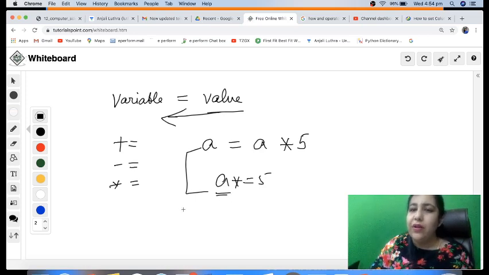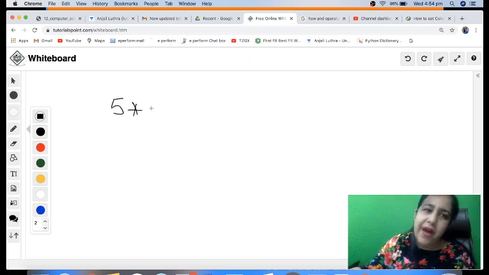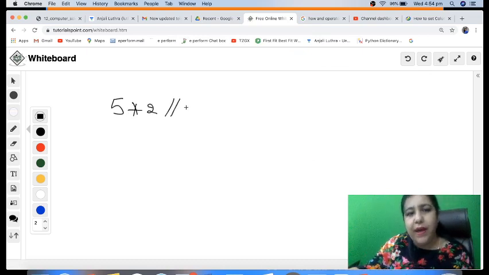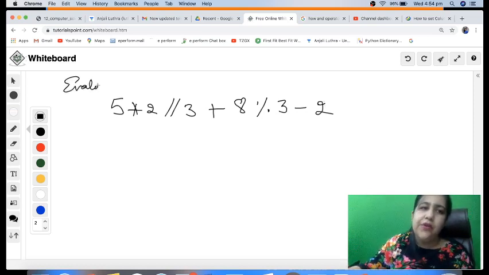So that is how your shorthands work. And now let's see how we evaluate. In the exam, you would be getting a question like this: 5 into 2 divided by 3 plus 8 mod 3, something like that. And maybe we have a minus also here. Now you need to solve this. The question comes as evaluate. So you get this question in your board exams for 1 mark. You have to solve it.